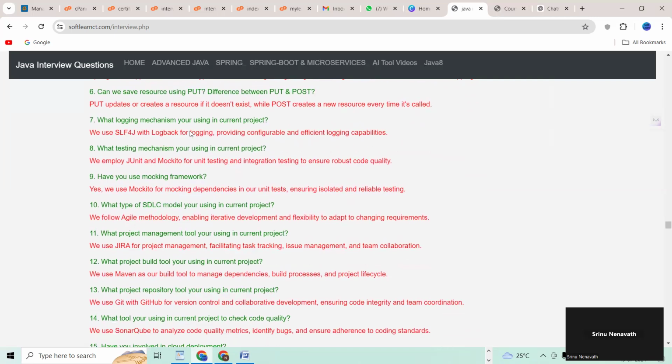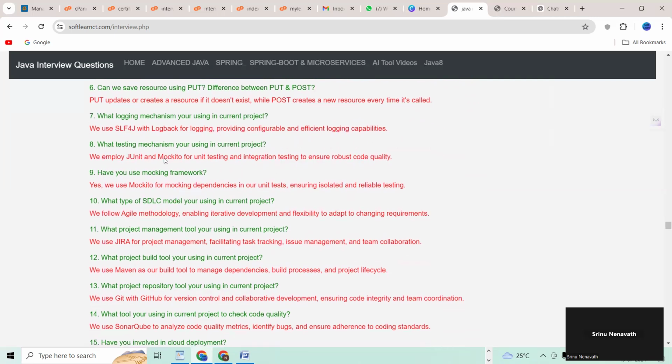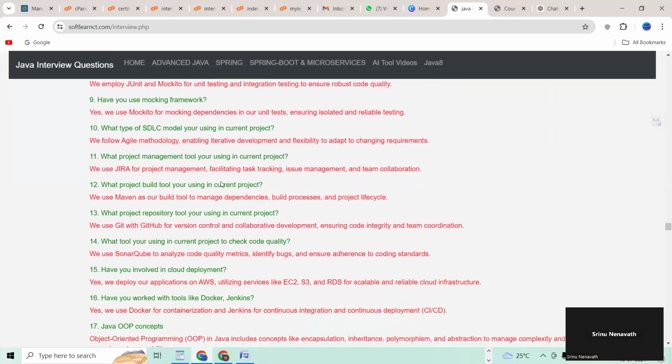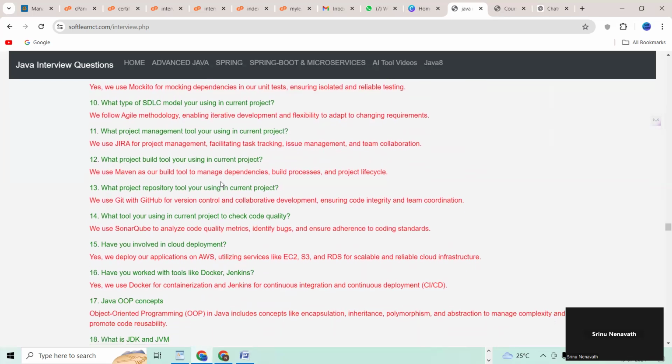What logging mechanism are you using in the current project? Eighth question. What testing mechanism are you using in the current project? Ninth question. Have you used a mocking framework? 10th question. What type of SDLC model are you using in the current project? 11th question. What project management tool are you using in the current project?